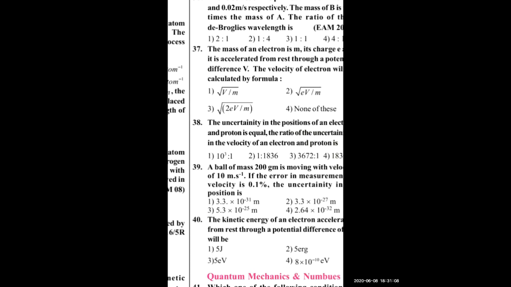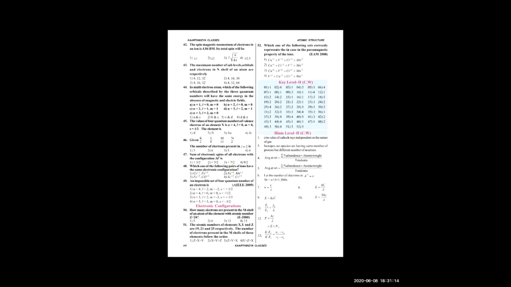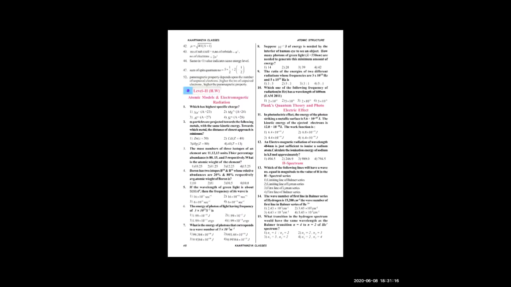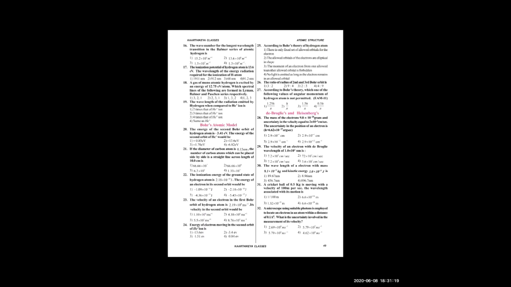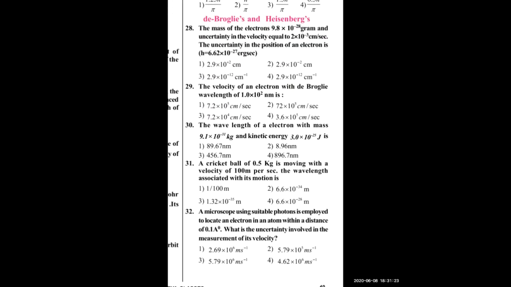The remaining questions are dead easy. Otherwise, theory based questions you can answer. Here some questions are there, and all are numericals, you can see.